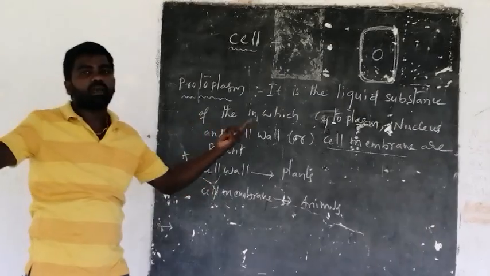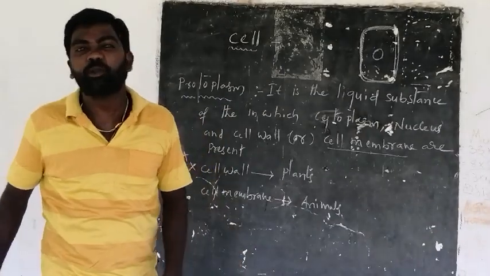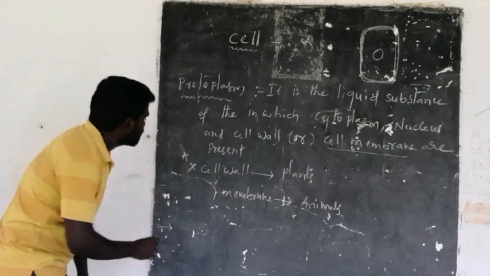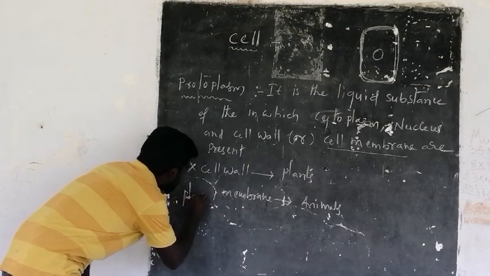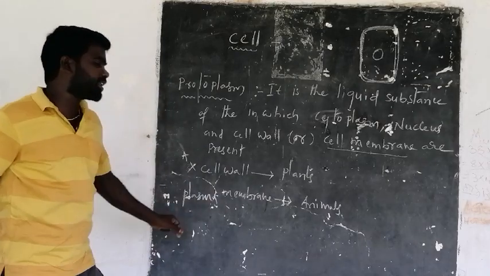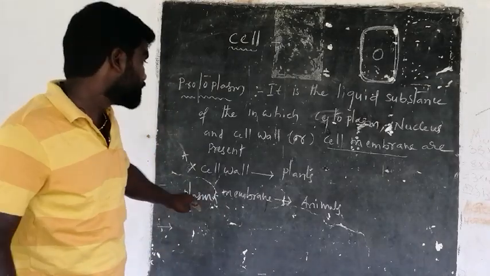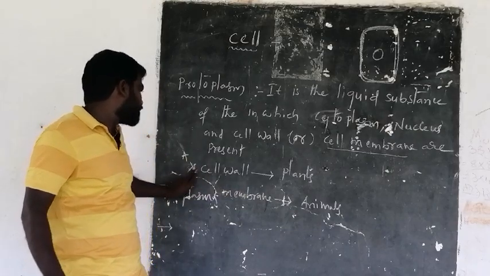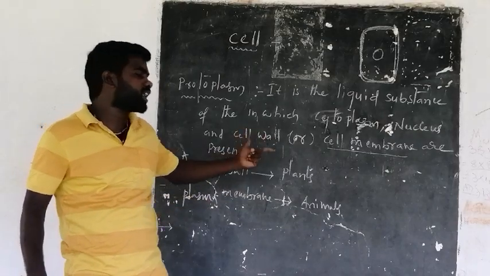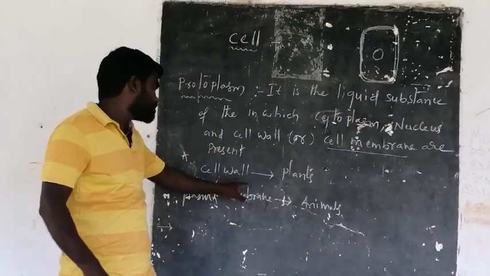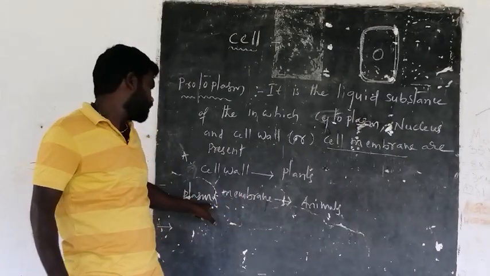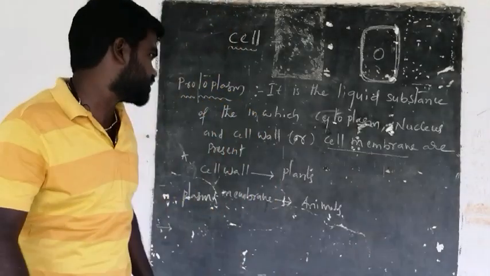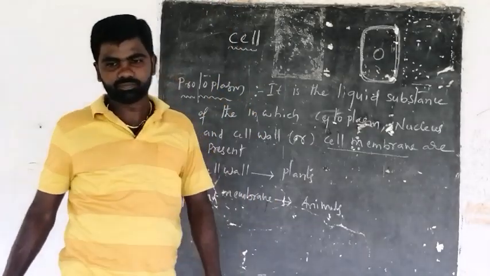Along with the cell wall, the cell membrane or plasma membrane is present. You can call it a cell membrane or a plasma membrane. It is present in animals, but it is not absent in plants. In plants, the cell wall and plasma membrane are both present. In animals, the cell wall is absent, and only the plasma membrane or cell membrane is present.